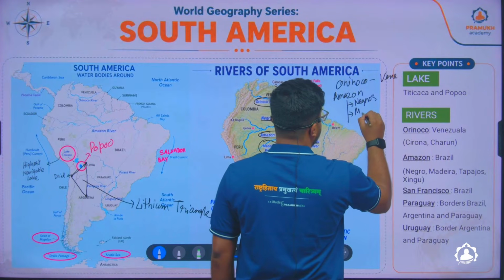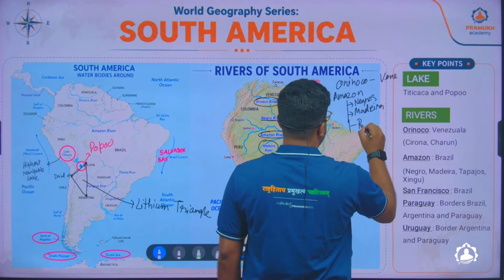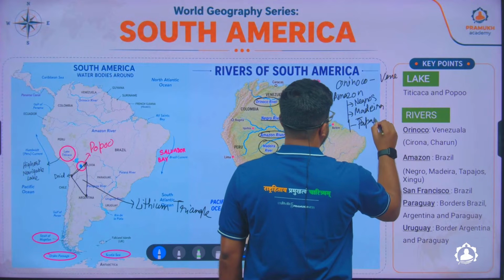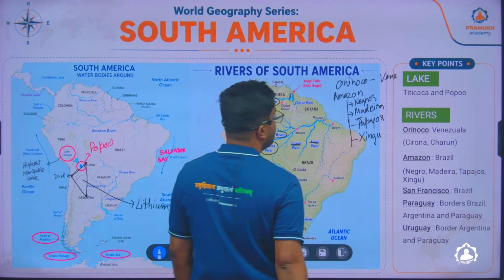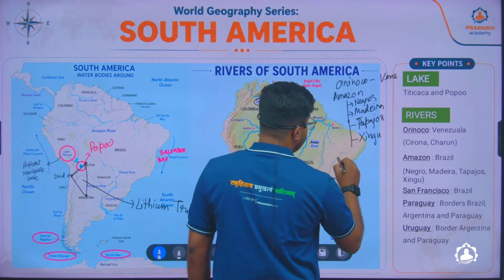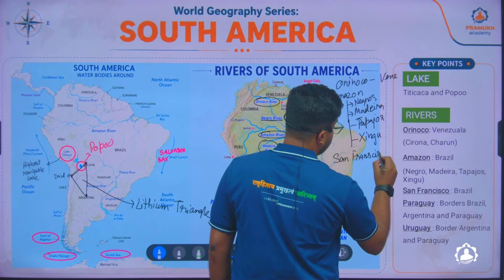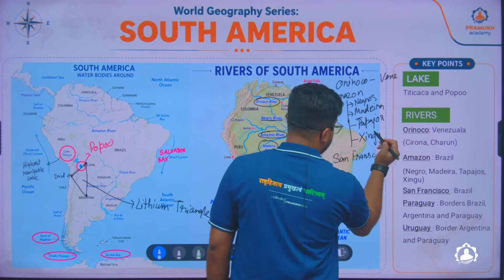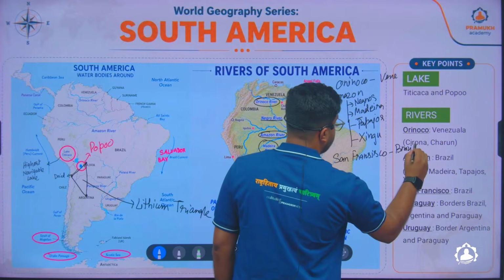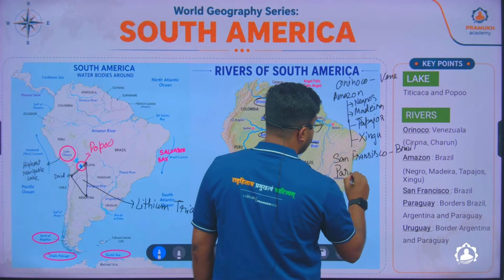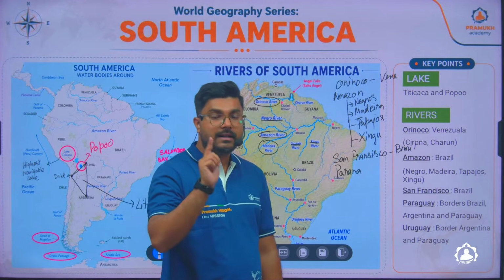Negro, Madeira, Tapajós, and you will find the Xingu River. Then apart from this, you will find the São Francisco, which is in Brazil. Then you will find the Paraná River. And the interesting thing about the Paraná River is that it borders Brazil, Argentina, and Paraguay.